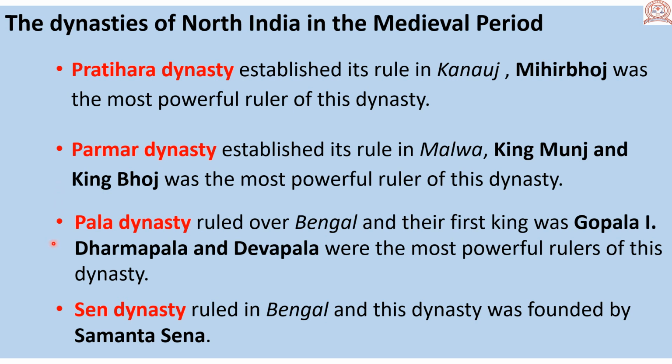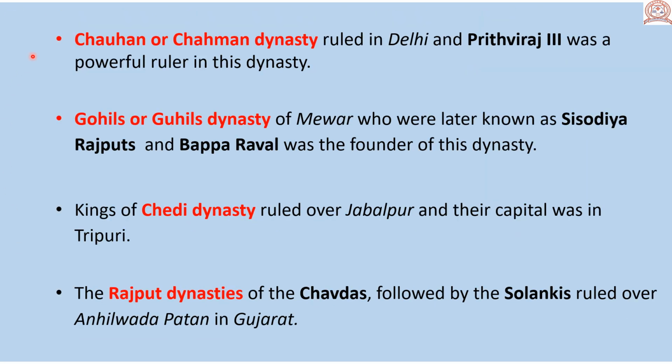Pala dynasty ruled over Bengal and their first king was Gobala I. Dharmapala and Devapala were the most powerful rulers of this dynasty. Sen dynasty ruled in Bengal and this dynasty was founded by Samantasena. Chauhan dynasty ruled in Delhi and Prithviraj III was a powerful ruler in this dynasty.